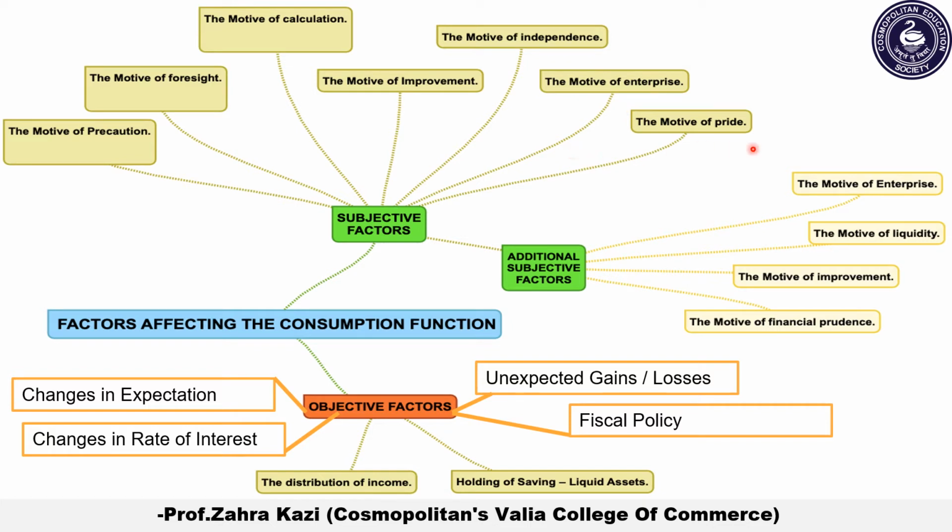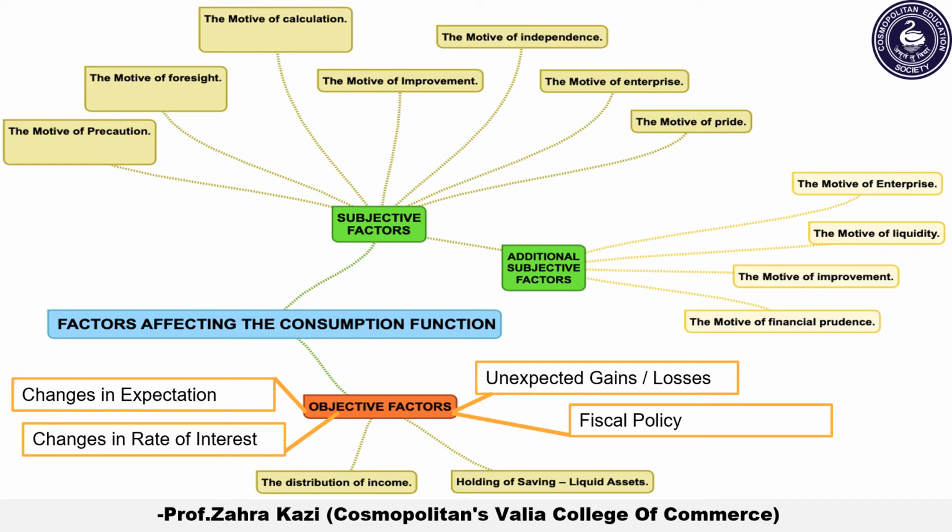Next, seventh is the motive of pride. The motive of pride means the desire to bequeath a fortune. This means that suppose I have a property, but it is my will to give my property to someone else. That is entirely my own decision. This is the motive of pride, that is, the desire to bequeath a fortune. I will take my decision because I own my property, whether I want to pass it on to someone else or to my own children or whatever.